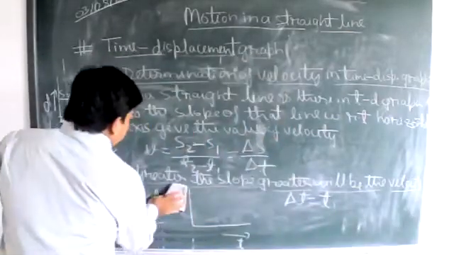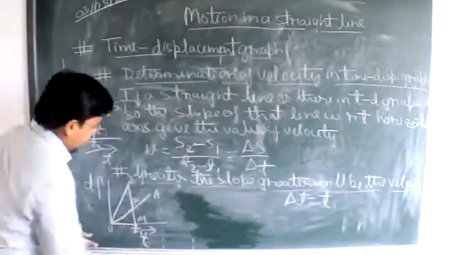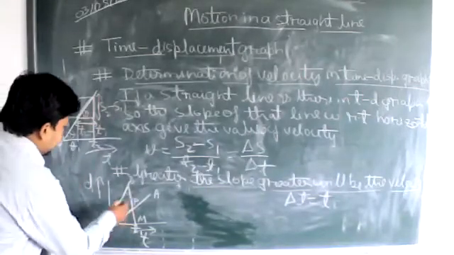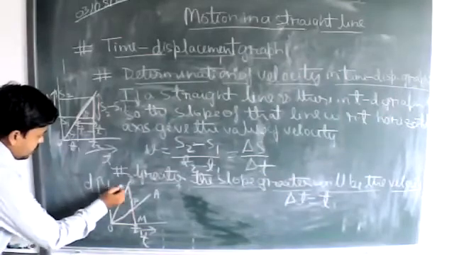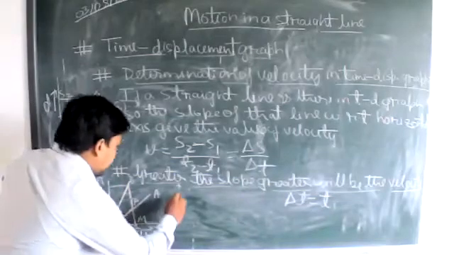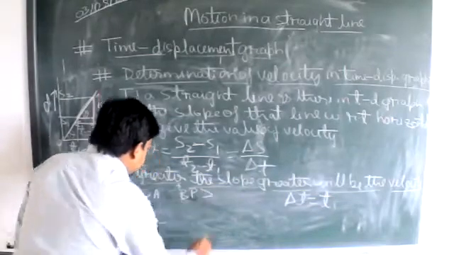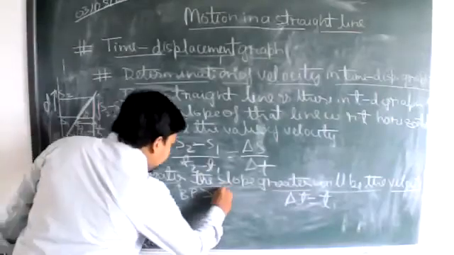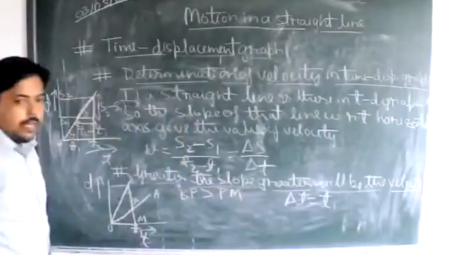So, what will be the velocity of the two bodies in this fixed time interval? You can see that this length is much greater. BM is greater than what? PM. Okay, BM is greater than PM. Is it okay?